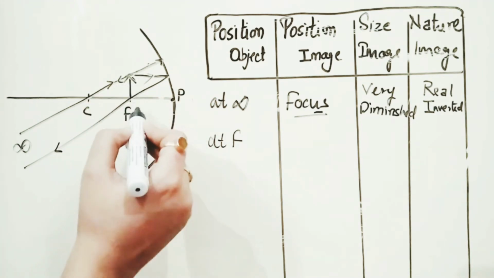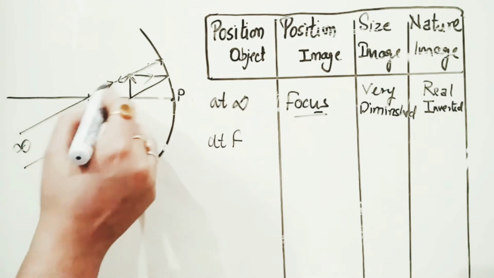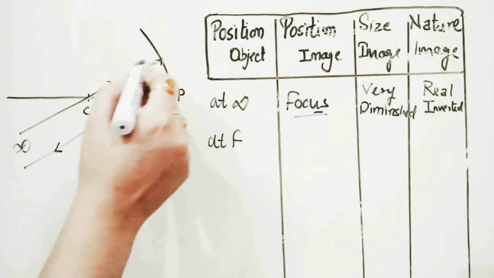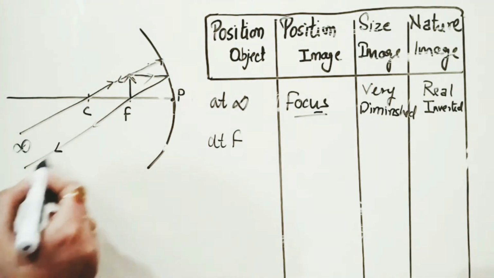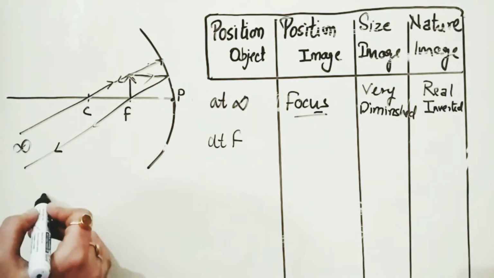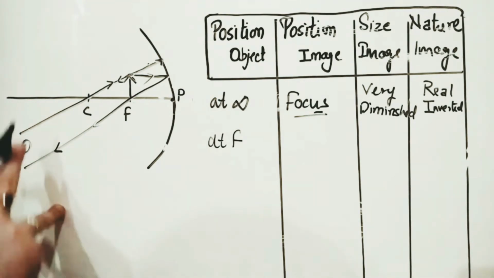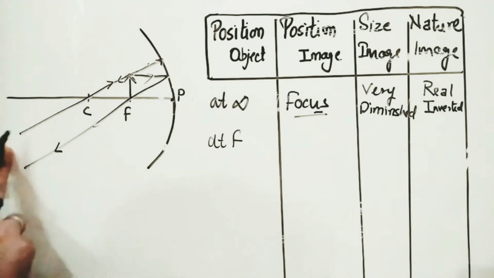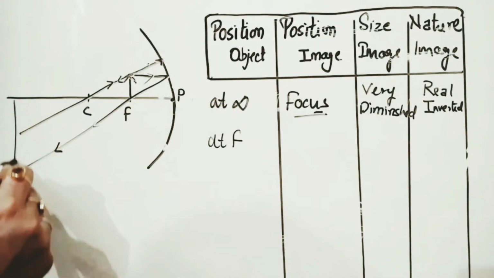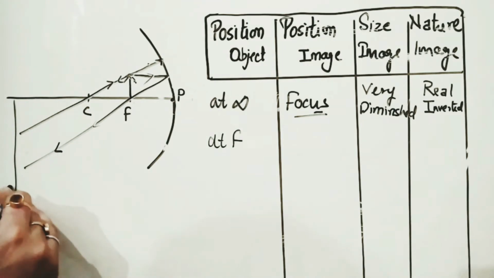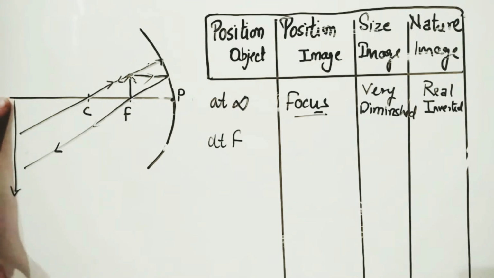Now one ray is parallel, which passes through the focus, and another ray is passing through the center of curvature, so it remains undeflected, and hence it goes in this direction and appears at infinity. The image is formed at infinity. Now for example, if this is the object and if infinity is in the downward direction, then the point where these two rays meet, the size of the image is very enlarged.